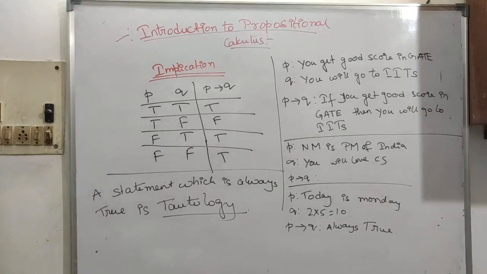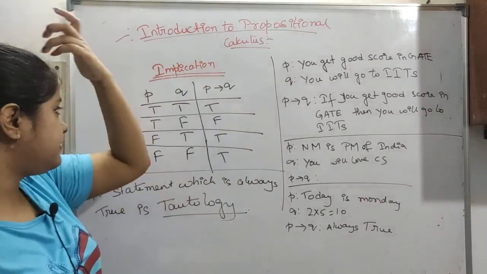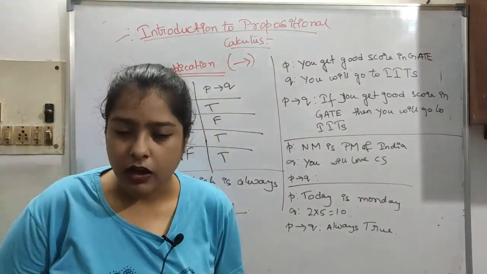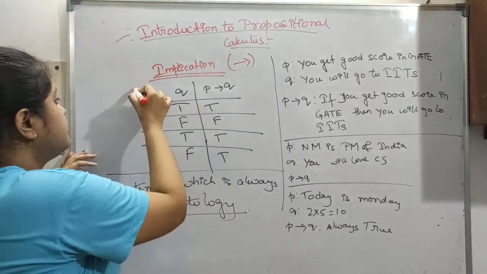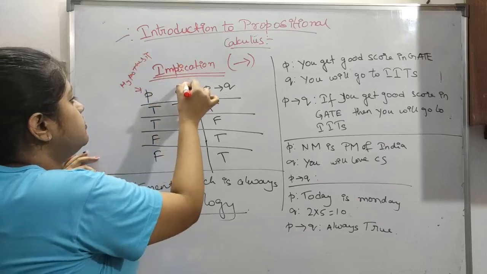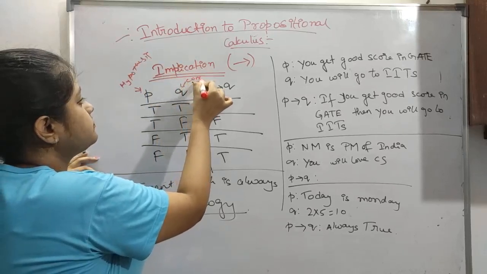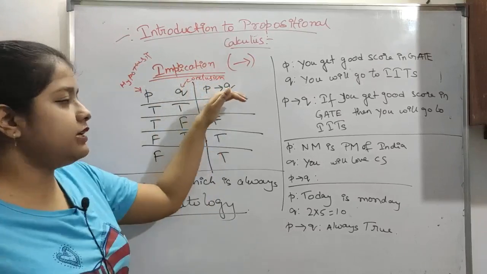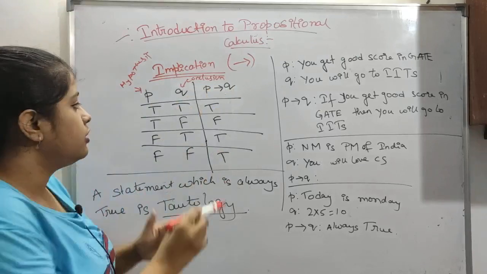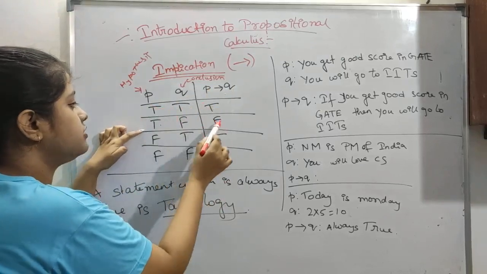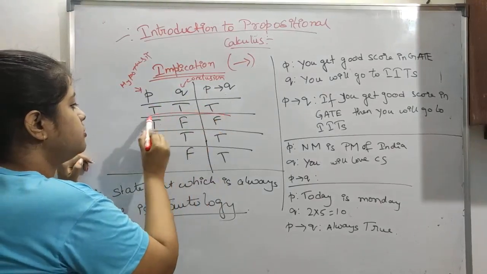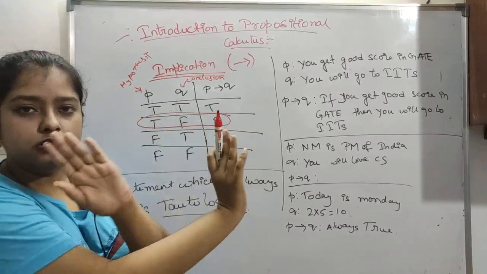So now let's see our next thing. This is very important: implication. This is basically the arrow operation. Let's see the truth table first. Let's say P is our hypothesis and Q is our conclusion, and we have to see P arrow Q. Let's see the truth table here. True, true is true; true, false is false; false, true is true; false, false is true. So just remember this, and don't swap it around.